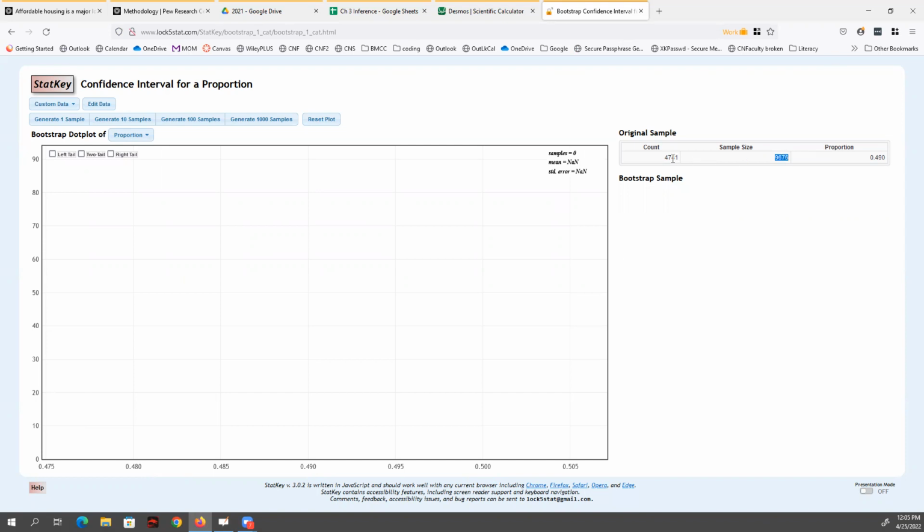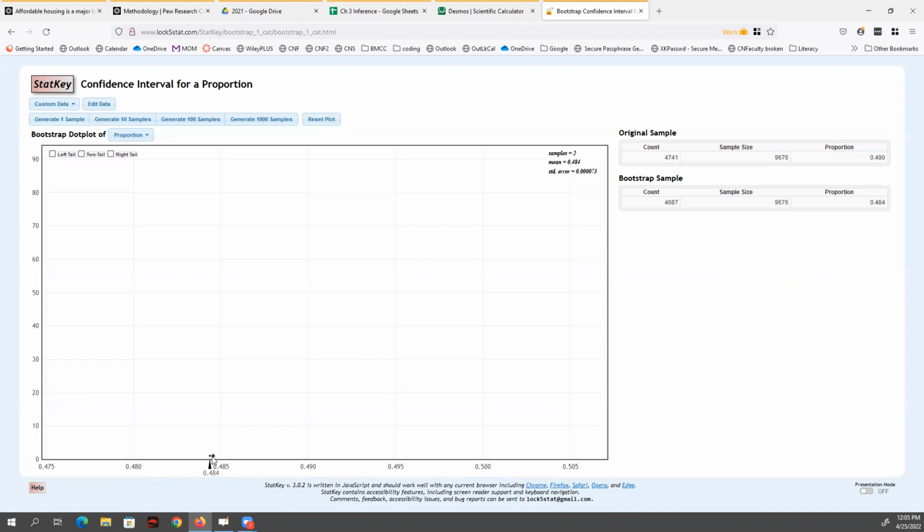4,741 of those papers say yes to the question, the rest say something else. And then what we do is we have the computer pick out of the hat 9,676 times. So I'm going to hit generate one sample. So it resampled the 9,676 people, and this time found, based on the original, only 4,687 said yes to that question. And if I resample again from that hat, generate another sample, I'm going to get a slightly different answer,